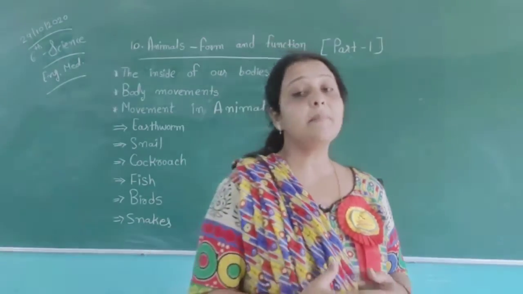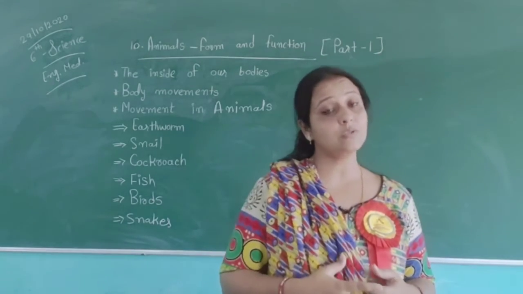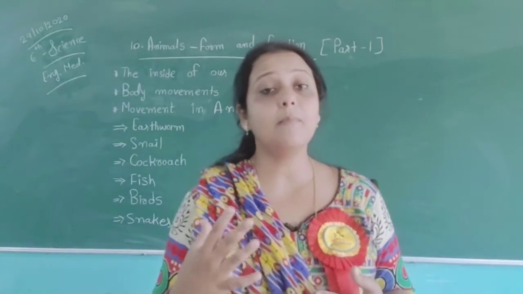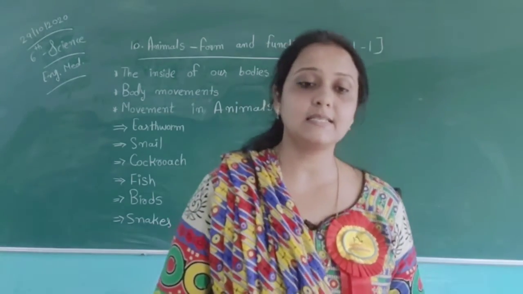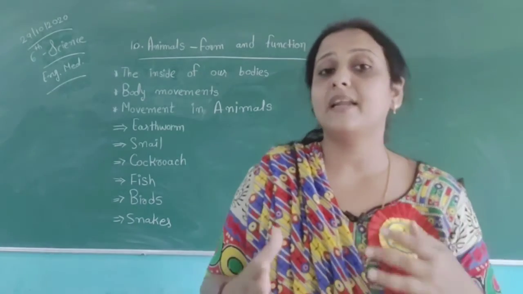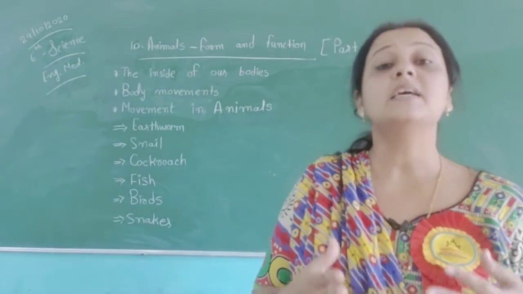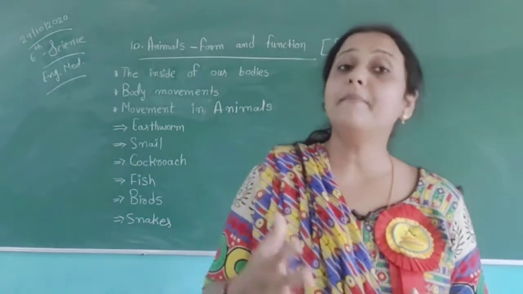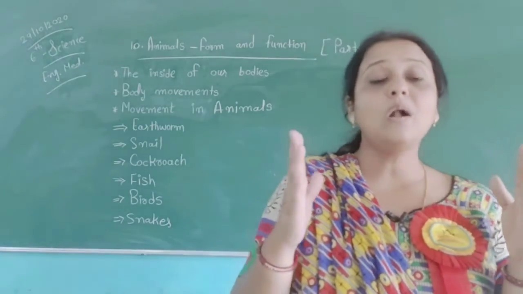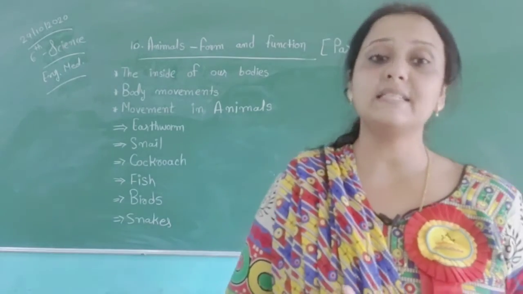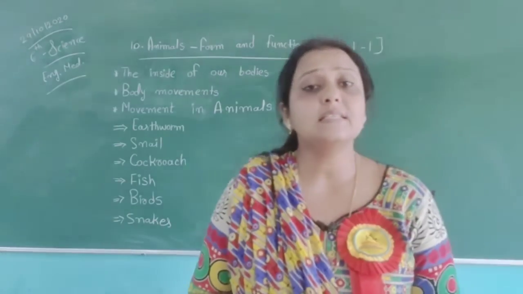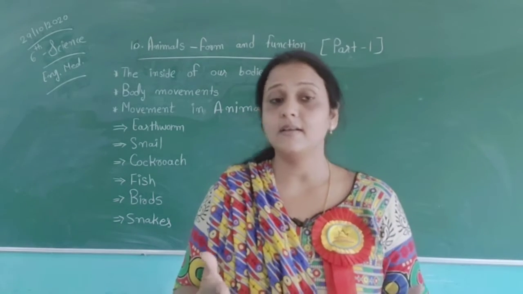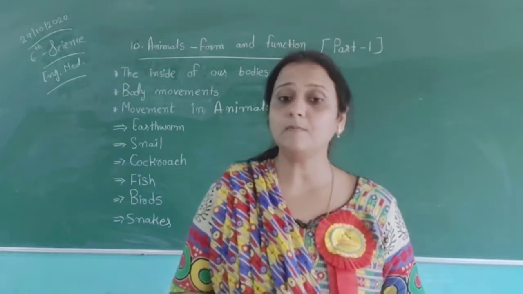Organ systems and their major organs are also given in a table. In this table: digestive system, respiratory system, nervous system, circulatory system, excretory system, skeletal system and muscular system. These are all types of organ systems. And for these systems, we need organs, because without organs, these systems are not possible.